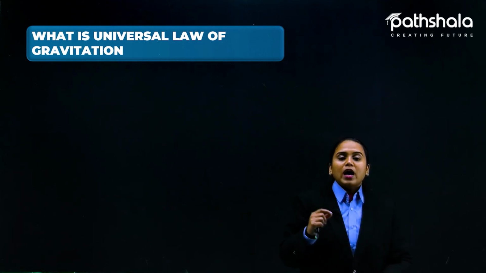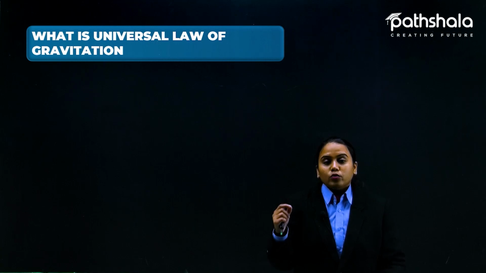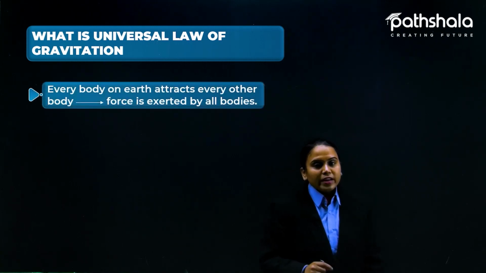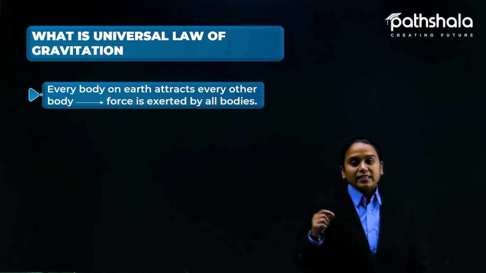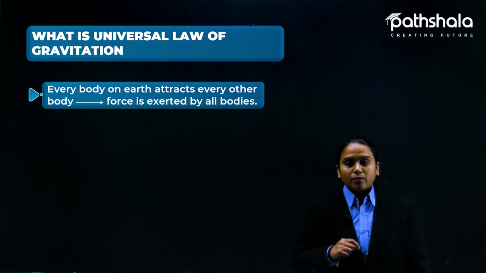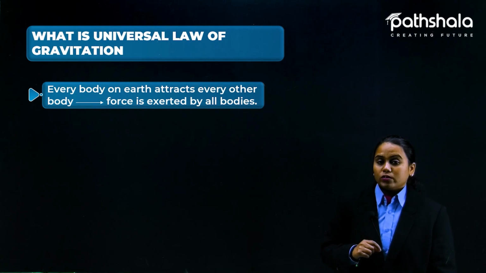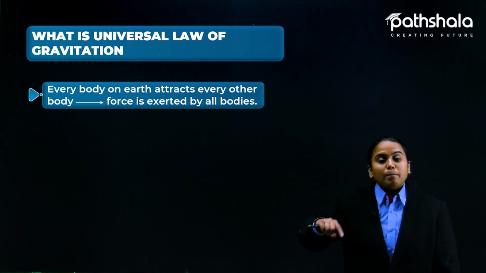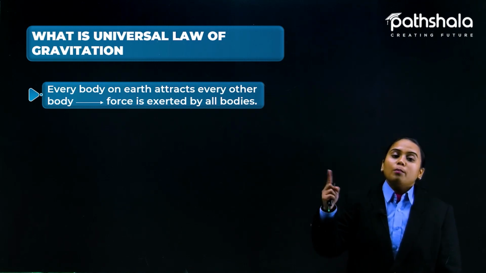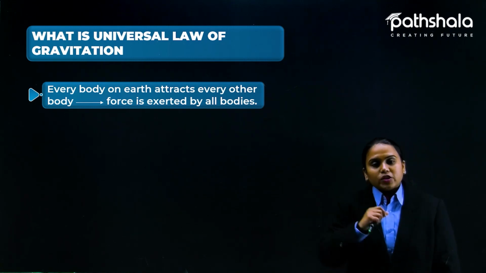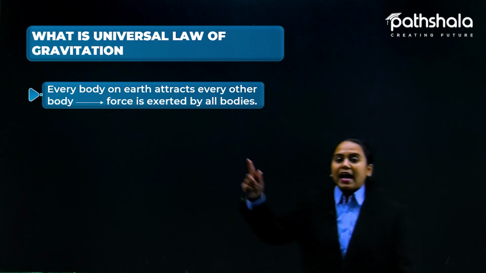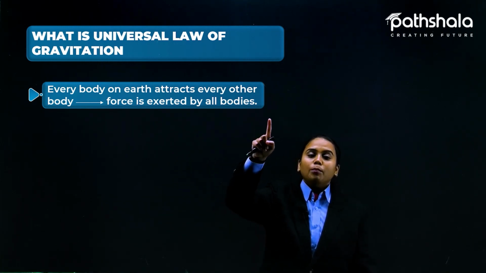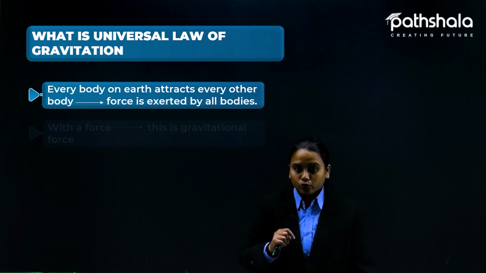So here we are learning the universal law of gravitation. What is this? Every body attracts every other body, that is, force is exerted by all the bodies. Like the earth is pulling, but the other objects are also applying gravitational force on the earth. Yes, this is true.